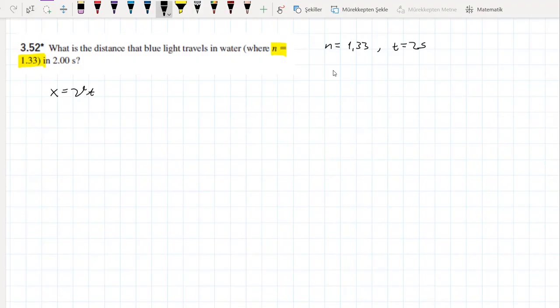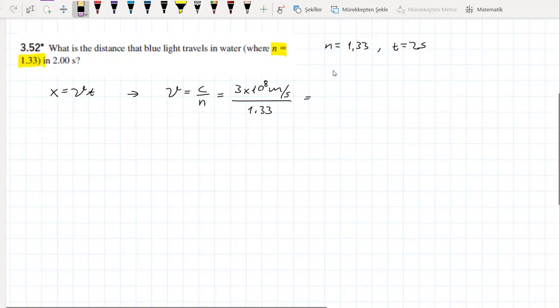We will apply the same thing, but this time for v, we need to write c over n, because our velocity in medium will be the speed of light over refractive index, which will be 10 to 8 meters per second over 1.33. Actually, we don't need to calculate this one.